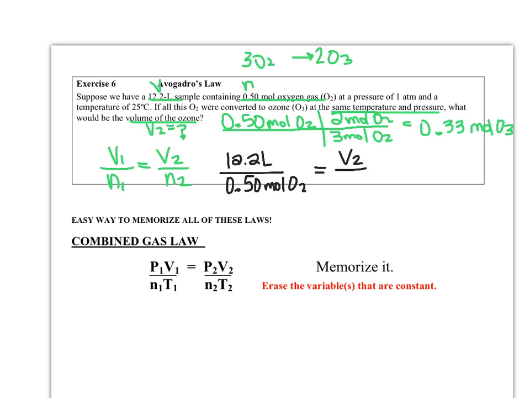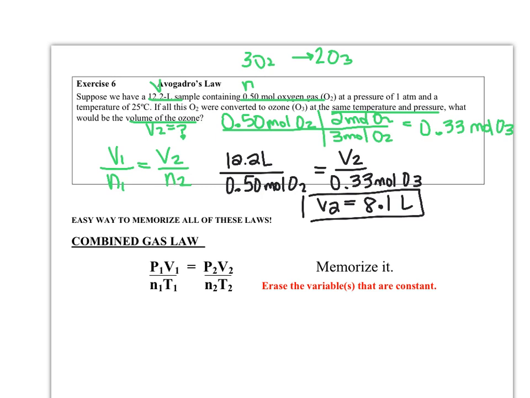So the new volume over 0.33 moles of ozone, when I do the math, like cross multiply and divide, my new volume, obviously we talked about, should be less than what we started with. So we started with 12.2. When you do the math on this, you should get 8.1 liters. Hopefully you did your algebra right. Which should make sense because if you decrease the moles of gas within the container, then you should see the volume of the container get smaller, as long as obviously it's expandable.